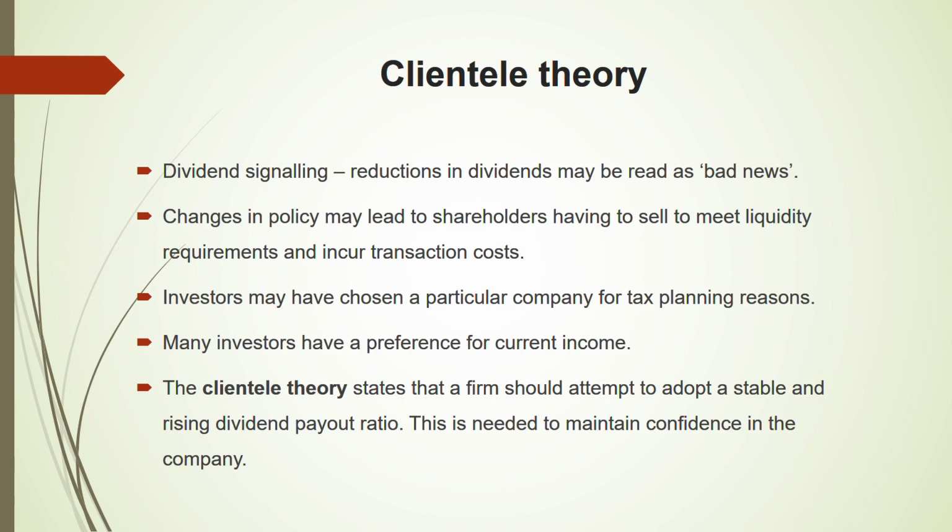Clientele theory states that the firm should attempt to adopt a stable and a rising dividend payout ratio. It should be stable. It should not be something very dynamic that keeps changing. And a rising dividend payout ratio, why? To maintain the confidence in the company. When your dividend payout is stable, that means more or less it is similar every year. This maintains some confidence for the shareholders and potential investors. It's easy for prediction also. You can predict whether you want to invest in that company or not, looking at their dividend payout ratio.